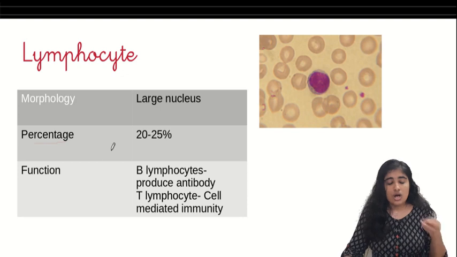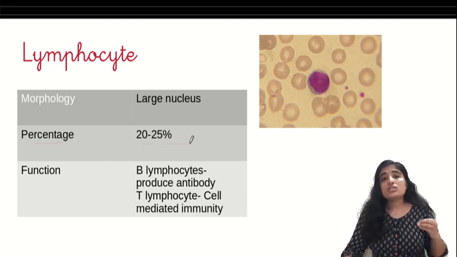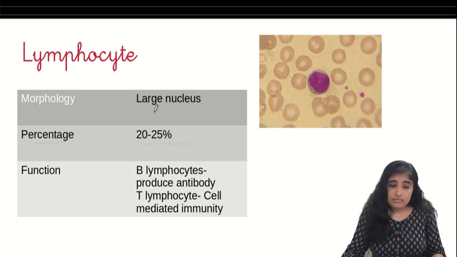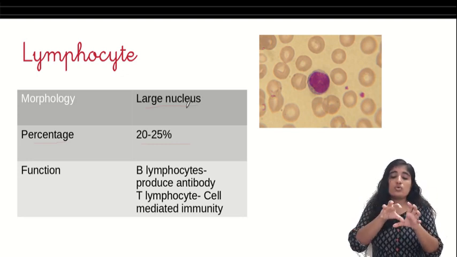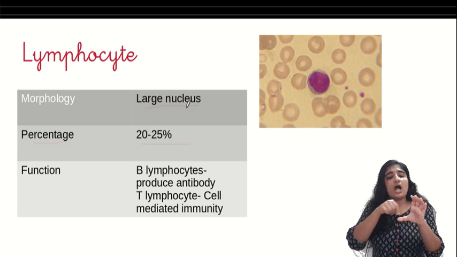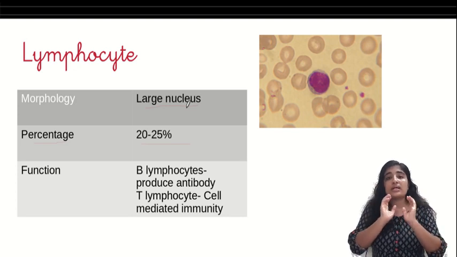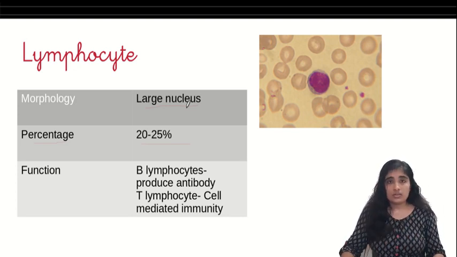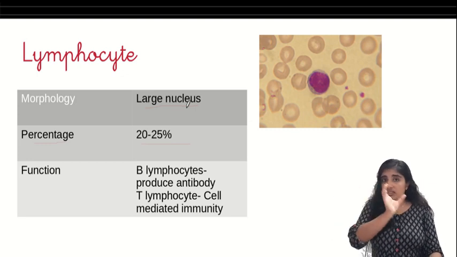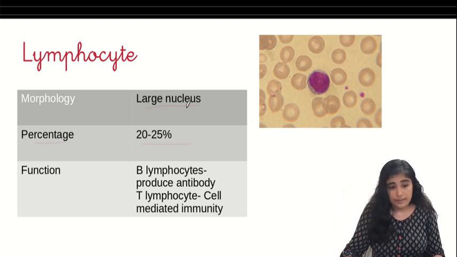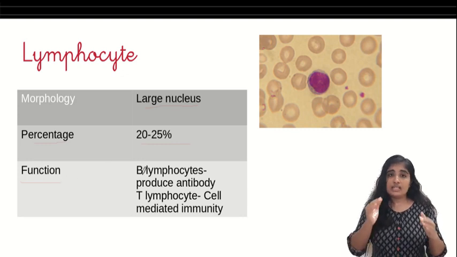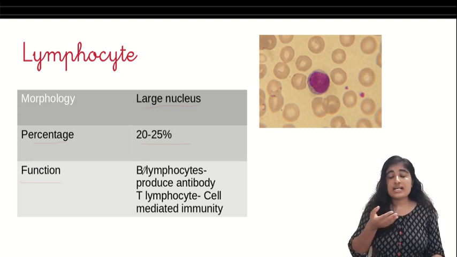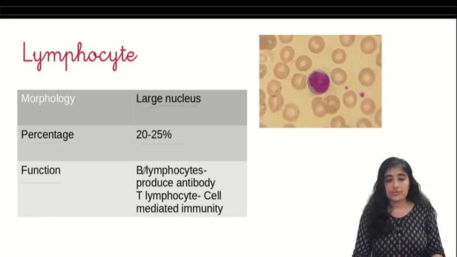So how many can I find? It is 20 to 25%. For the nuclear morphology, the nucleus of the lymphocyte takes up most of the space of the cell. You can hardly find any cytoplasm. So the nucleus to cytoplasmic ratio will be a very high number. The function of B lymphocyte is the production of antibodies and T lymphocyte is in cell-mediated immunity.